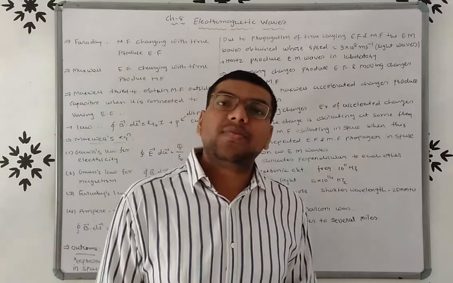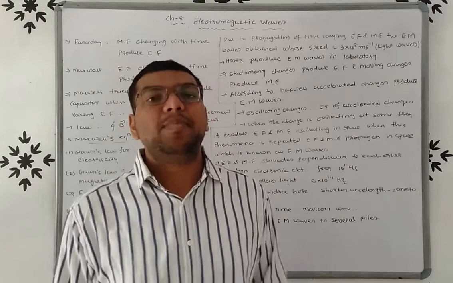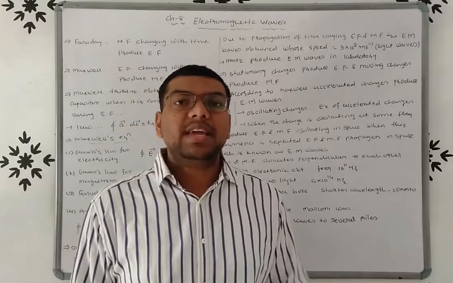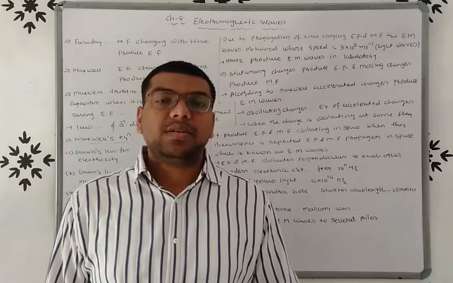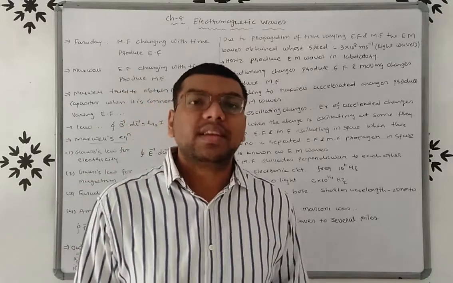Maxwell found that something is missing in the Ampere circuital law, and he gives the missing term that is known as displacement current.